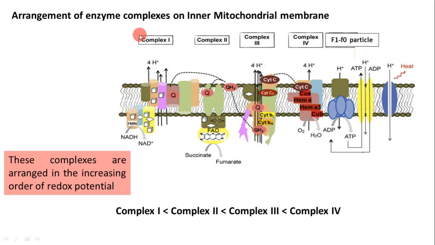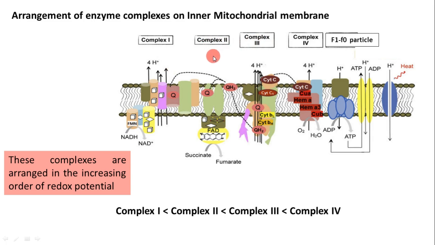As an electron comes to complex 1, complex 2 is located near complex 1. Complex 2 has higher electron affinity than complex 1. Thereby, quite normally, the electron from complex 1 will have a tendency to be transported to complex 2. Also complex 3 has higher affinity for electrons than complex 2.